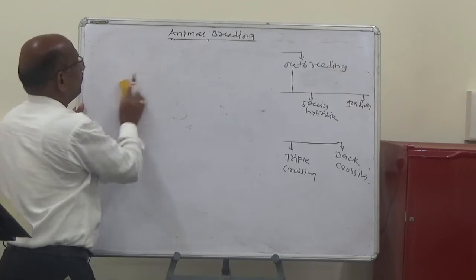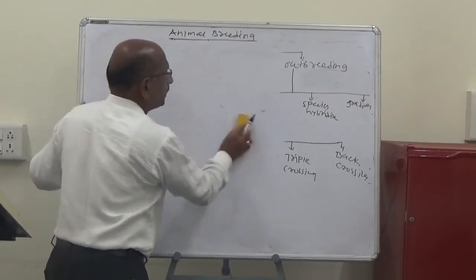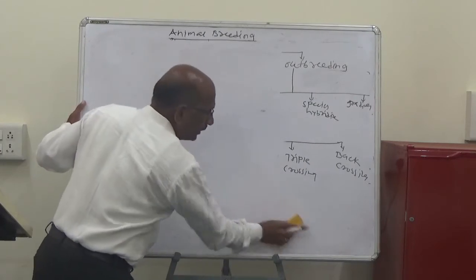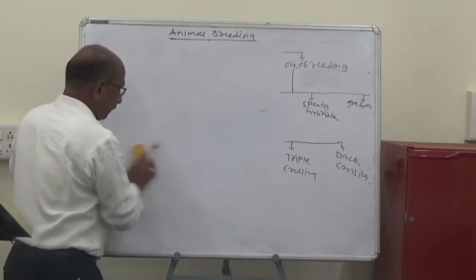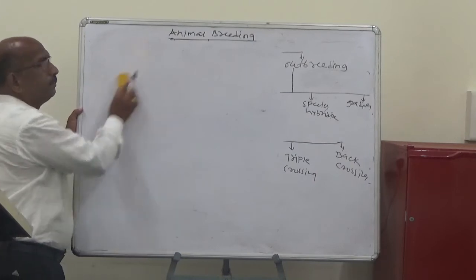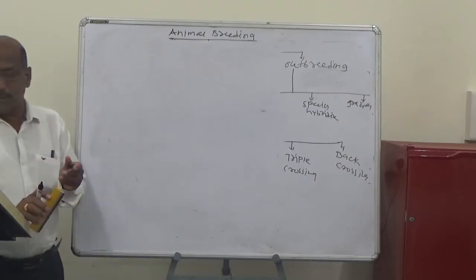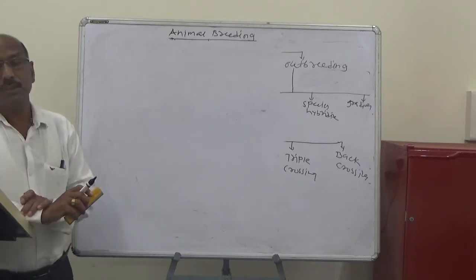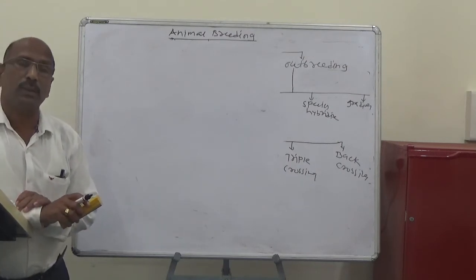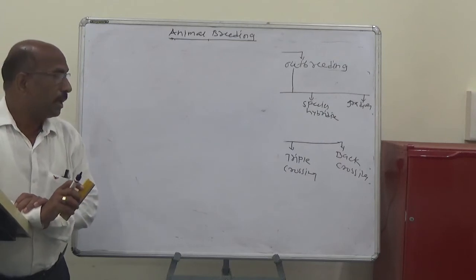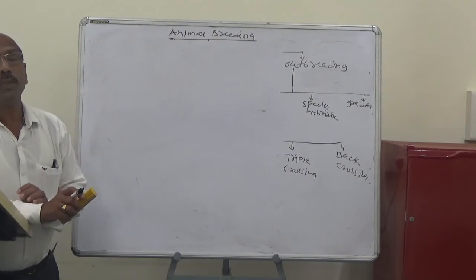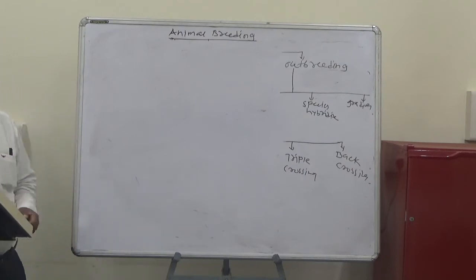Second, it is the triple crossing. In triple crossing, three breeds are used, crossed in a rotational manner. This triple crossing is also known as rotational crossing. So the three breeds are used in this system.